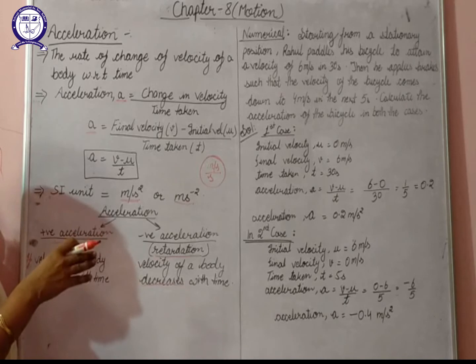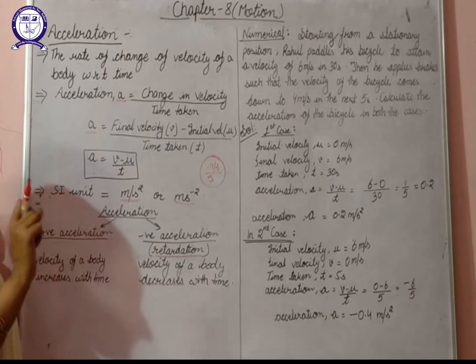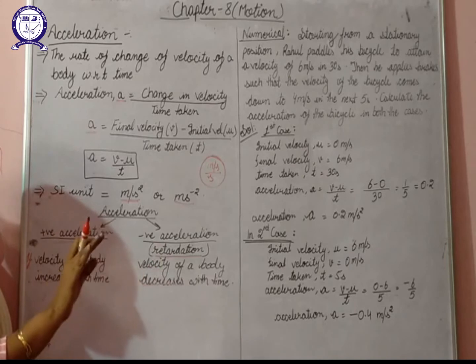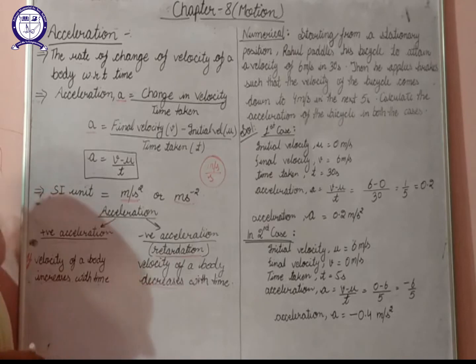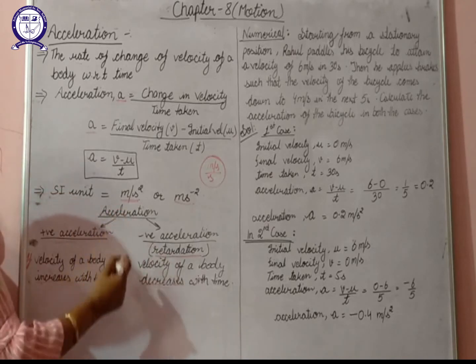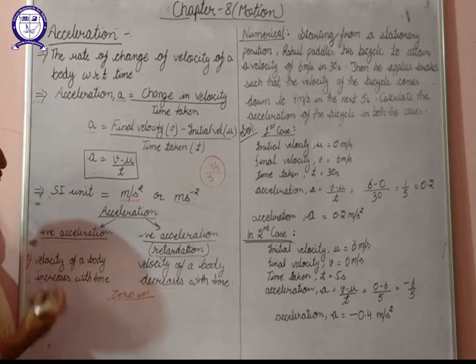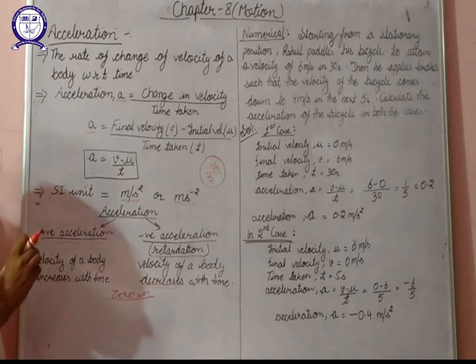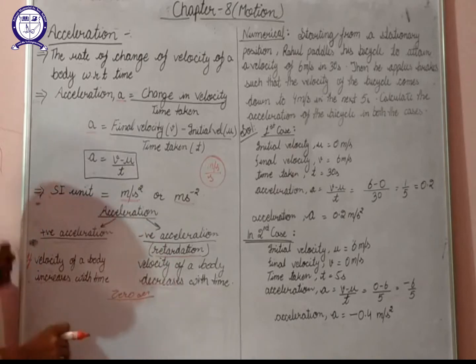If you are moving with some specific velocity, and you apply brakes, what will happen? Your velocity will start to decrease and finally come to rest. So at that time we can say that it will be your retardation. We can categorize acceleration as zero acceleration also. We say the acceleration is zero when the change in velocity is zero, when the velocity of a body is not changing with respect to time. At that time we can say that it will have zero acceleration.